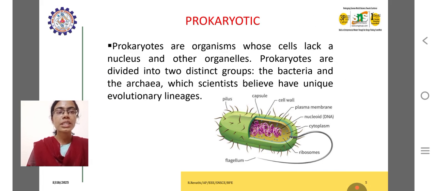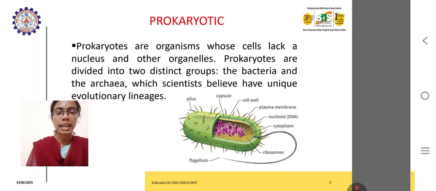The prokaryotic cell we have already discussed. It consists of pilus, capsule, cell wall, flagellum, cytoplasm, nucleoid, plasma membrane and ribosomes. Prokaryotes are organisms whose cells lack a nucleus and other organelles. Prokaryotes are divided into two types, the bacteria and the archaea, which scientists believe have unique evolutionary lineages.